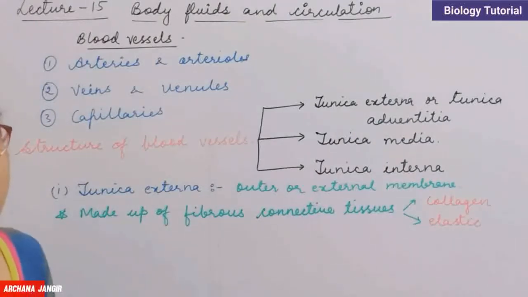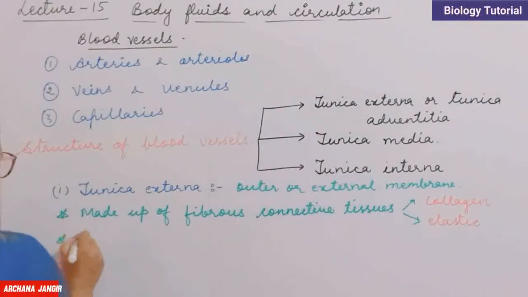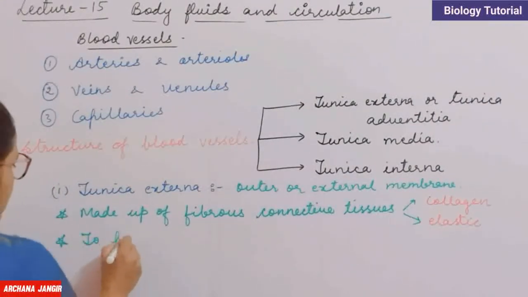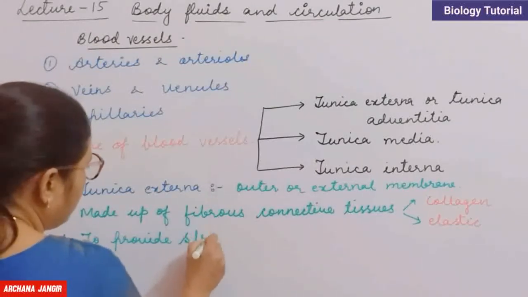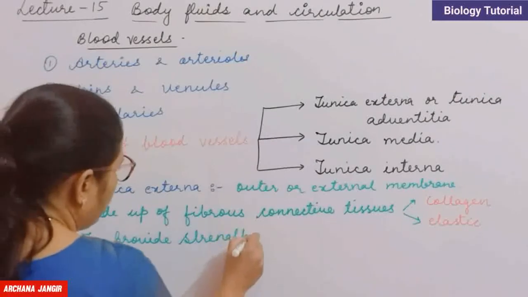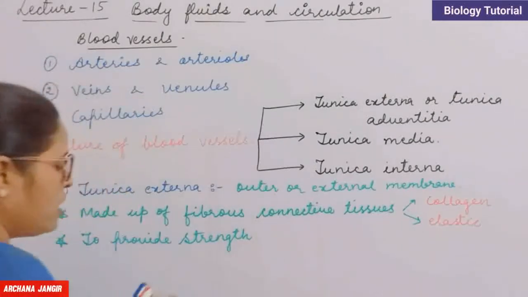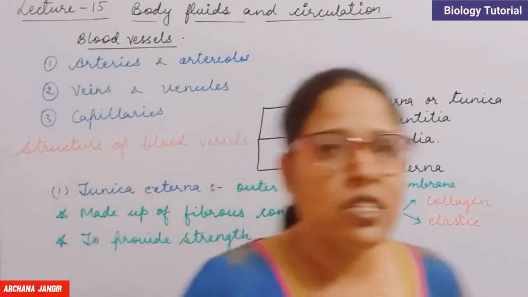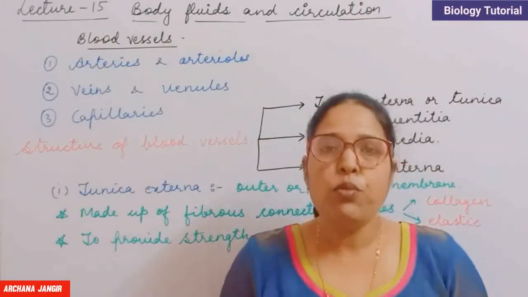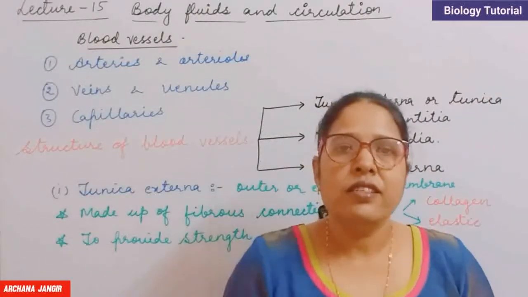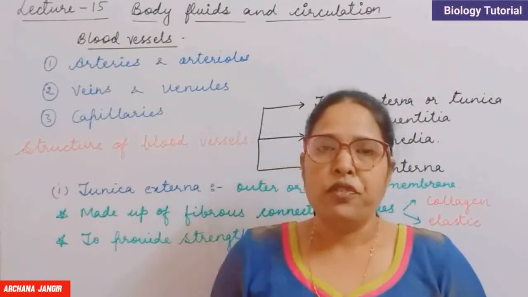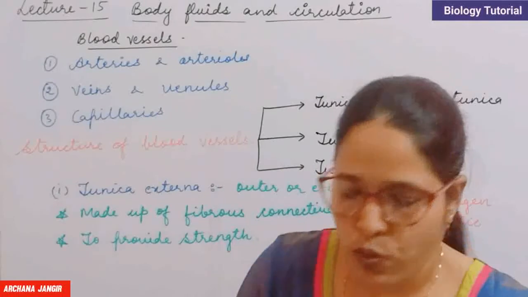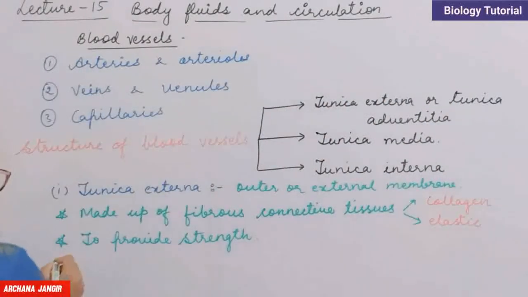Now the function of this tunica externa is to provide strength. Okay? So its important function is to provide strength to the blood vessels. And one more important thing, this layer is supplied by nerves and vasa vasorum.